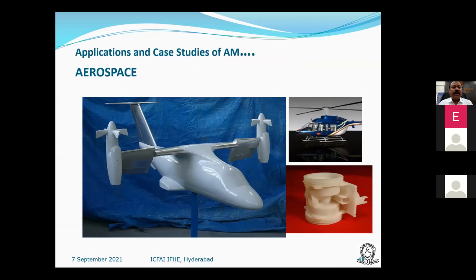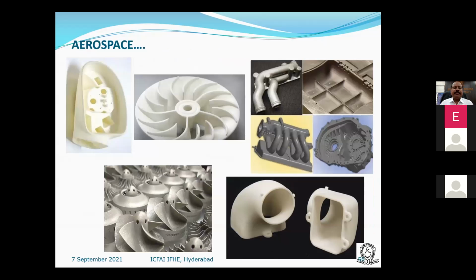Aerospace: additive manufacturing or 3D printing is widely used in the aerospace industries because of lightweight and high strength. There are metals which are very difficult to manufacture, like titanium, which is very difficult to machine. Those can be built directly from 3D printing machines. These are some components like impellers and vanes. Except for this one, all are plastic, and this one is metal.